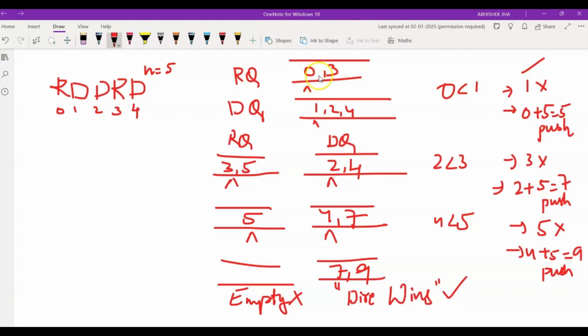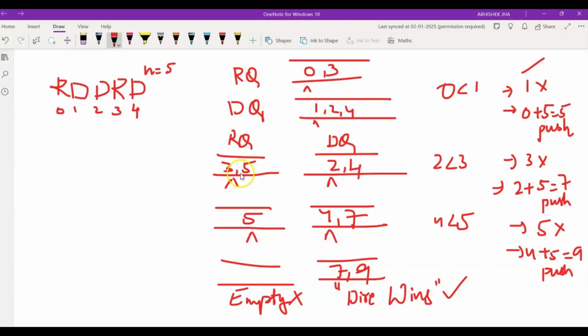So this current senator, with index value 0 plus 5, would be pushed back into the queue. So this would be our first elimination. After this first elimination, our queue would look like this. The radiant queue has the values 3 and 5, and the dire queue has the values 2 and 4, since one has been eliminated from this queue.